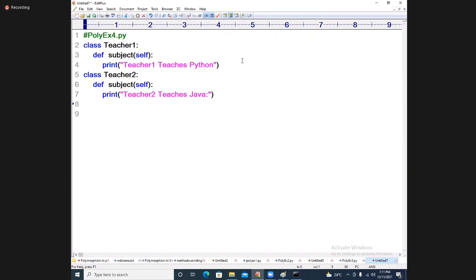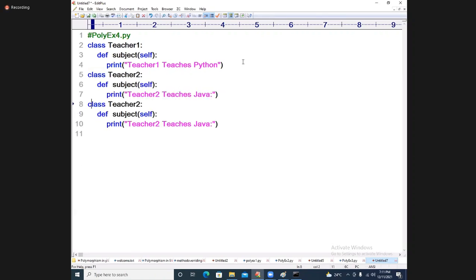Okay, well and good. How many classes do I have? Teacher 1 is separate. Teacher 2 is separate. One more thing I will take, teacher 3. Not an issue. Teacher 3 teaches music. Like this, these are our classes.